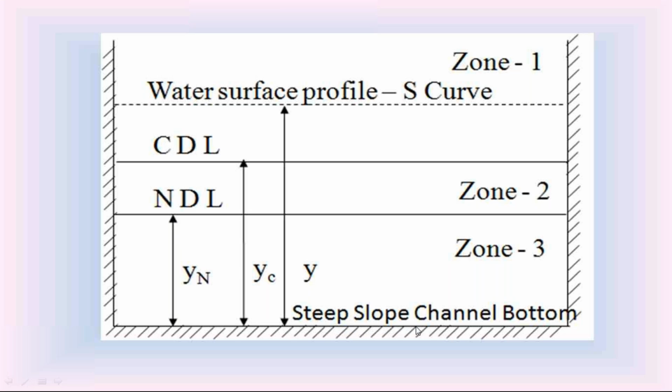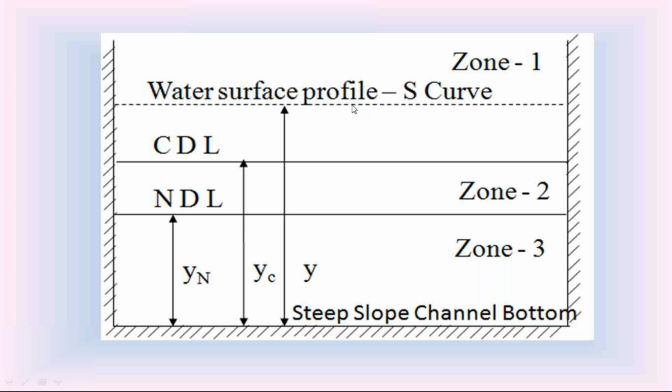In this steep slope channel, we have zone 1 greater than normal depth and critical depth, zone 2 in between normal depth and critical depth, zone 3 below the normal depth and critical depth. So like that, in the steep slope channel also, we have zone 1, zone 2, zone 3.